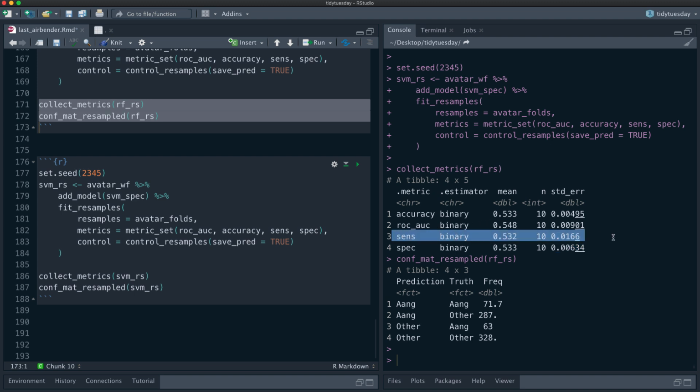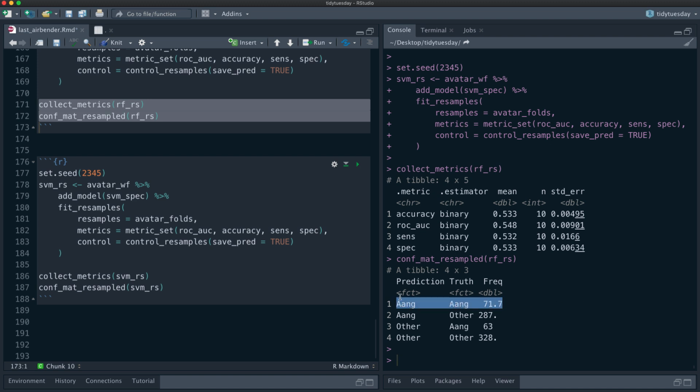Also, the random forest does about as good a job between the positive and negative cases. Does not do a super better job on the positive versus the negative case. Is that right?